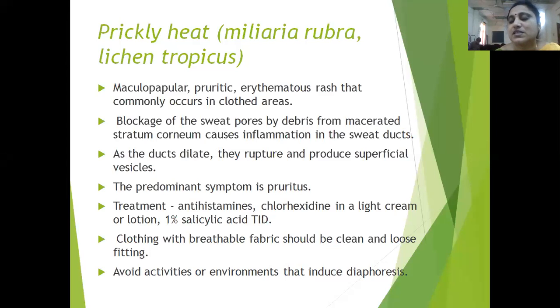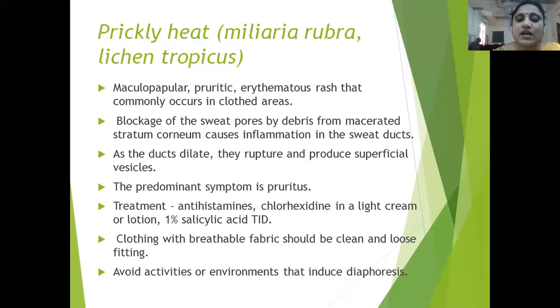Once you scratch, it is going to cause secondary infection. So you have to tell the patient not to scratch. If at all, you can give a mild antihistaminic, or you can also go for chlorhexidine in a light cream or lotion, or even salicylic acid can be given. 1% salicylic acid can be given, but toxicity of salicylic acid has to be taken care of. It can be given in a TID dose, but you have to see that it is not taken in an overdose.